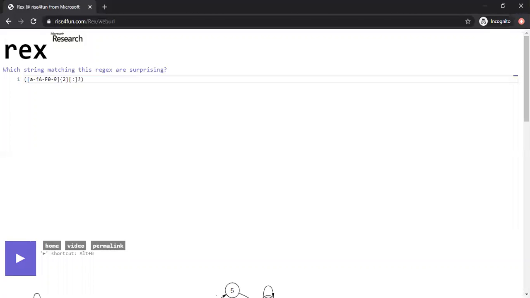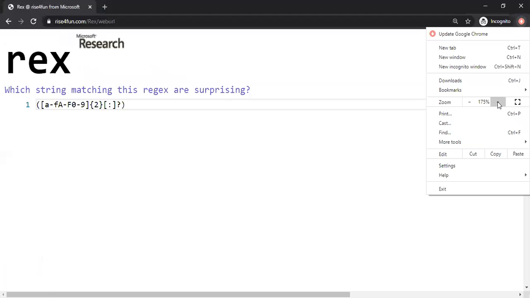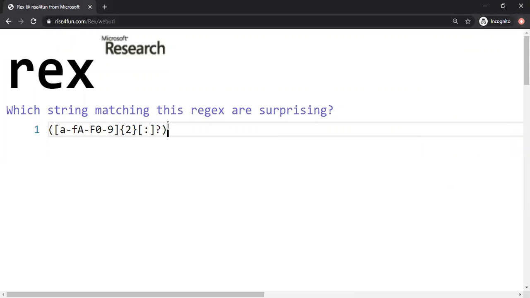So what you're seeing is an extremely simple regular expression that I will zoom in a little bit. It accepts characters A through F, both upper and lower case, as well as numbers from 0 to 9, okay? And this 2 means it expects 2 characters from this group of characters that are listed here. And then it also accepts a colon, but the colon is optional because there is a question mark.